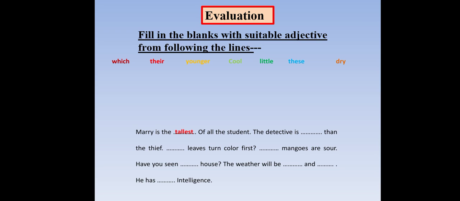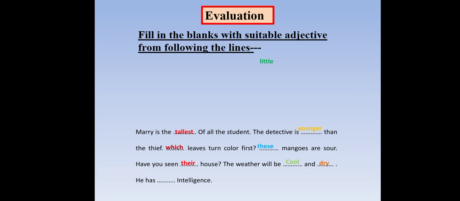Mary is the tallest. The detective is younger than the thief. Which leaves turn color first? These mangoes are sour. The weather will be cool and dry.